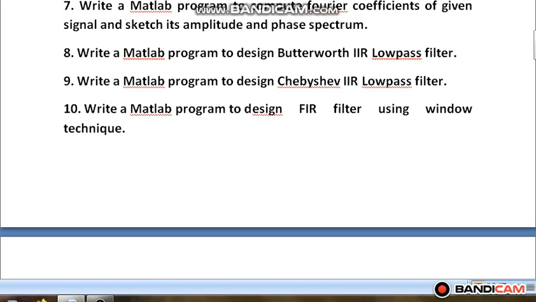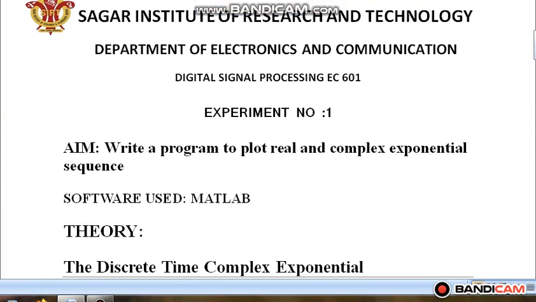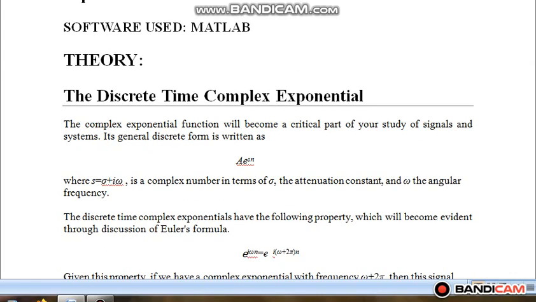Now firstly I'll discuss my first experiment, which is write a program to plot real and complex exponential sequence. I have already discussed that the software which I'll be using for performing the experiments is MATLAB. First, I have discussed theory here. I have given the expression for discrete time complex exponential. Now since we are using discrete time signal, the time parameter used is n,